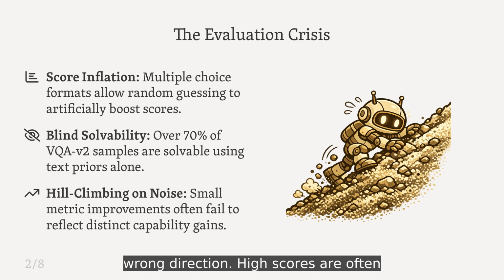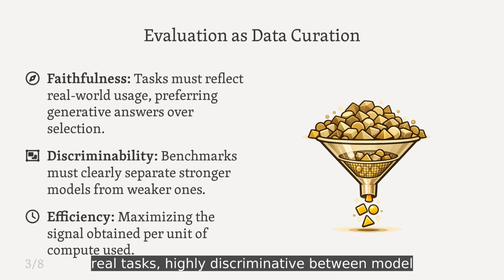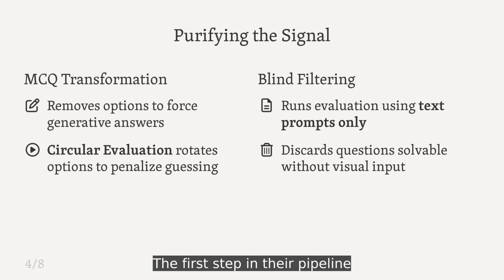High scores are often achieved through random guessing on multiple-choice questions, or by relying on language patterns rather than actual vision. To address these flaws, the authors propose treating evaluation as a strict data curation problem, governed by three core principles. They argue that a valid benchmark must be faithful to real tasks, highly discriminative between model capabilities, and computationally efficient. The first step in their pipeline involves stripping away the artifacts that allow models to cheat.